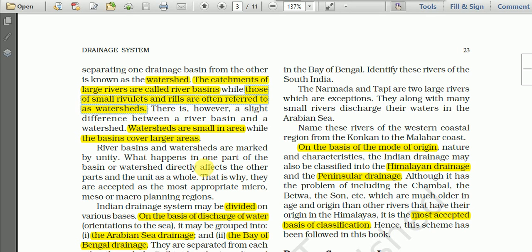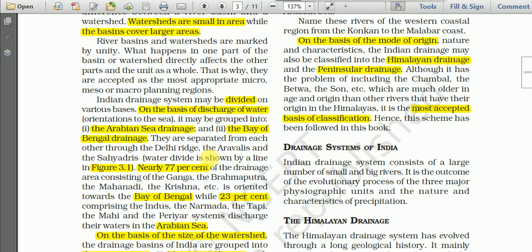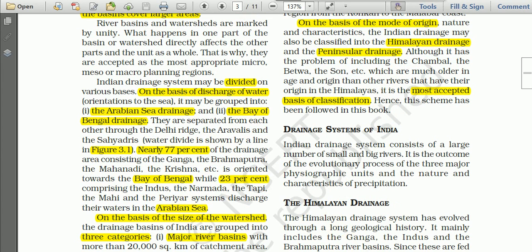And any highland or upland separating two river systems is known as a water divide. Sometimes it is also referred to as a watershed. You will find one example here.